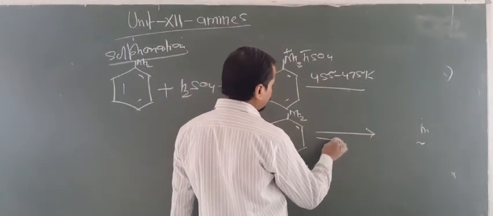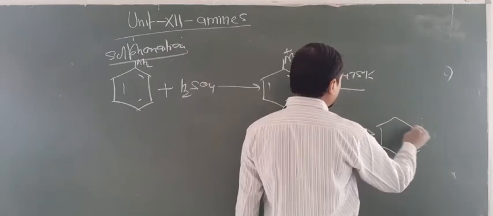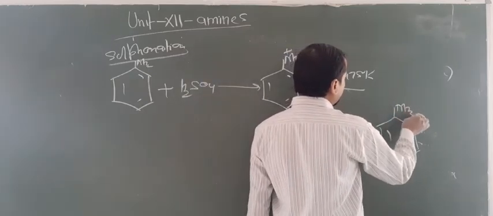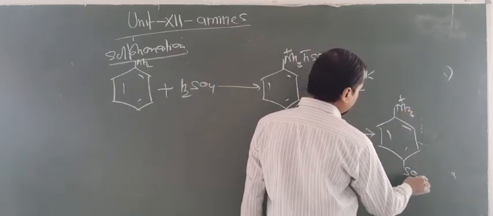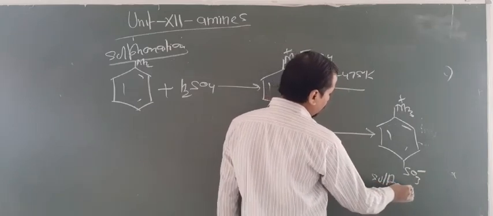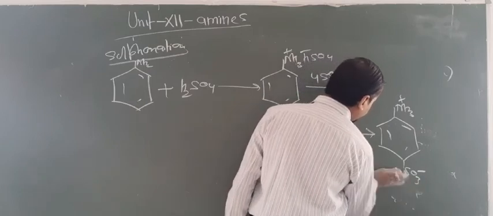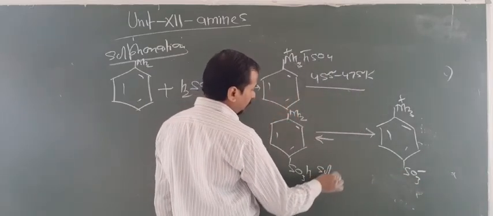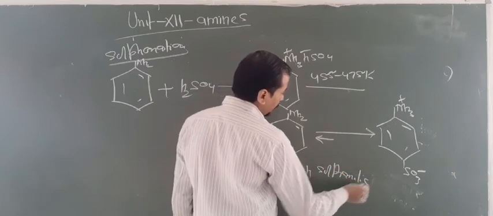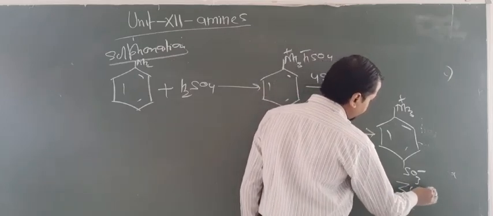This will change into a dipolar ion due to shifting of the hydrogen. Now this will produce NH3 plus and SO3 minus. This is known as sulfanilic acid, and this is a zwitter ion.